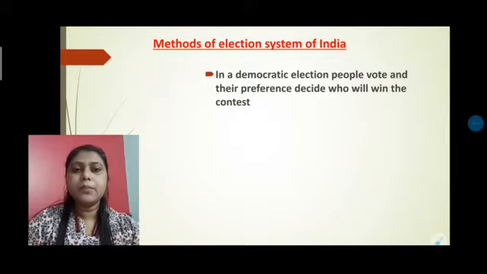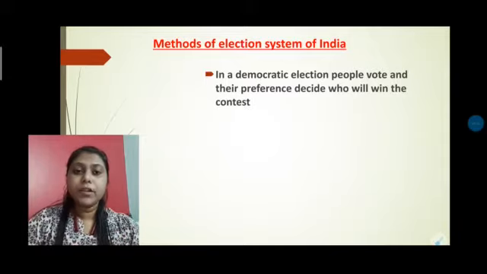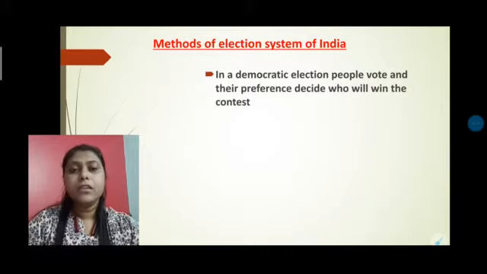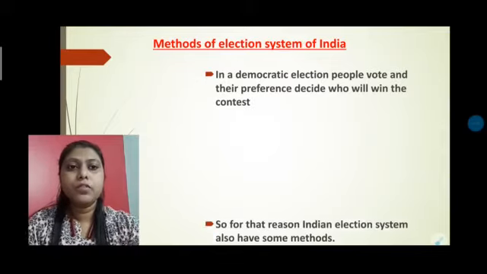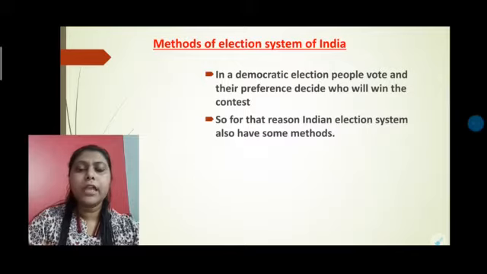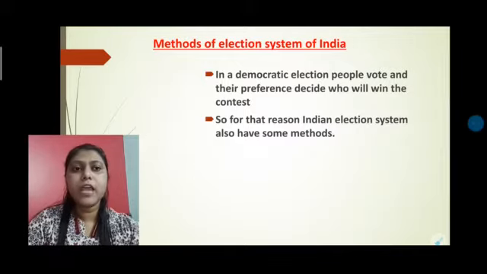The people support those parties or persons in a very huge manner, and that support decides who will win the voting. For that reason, the Indian election system also has some methods.